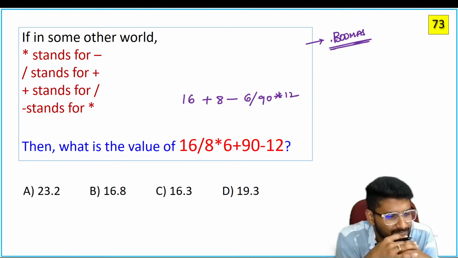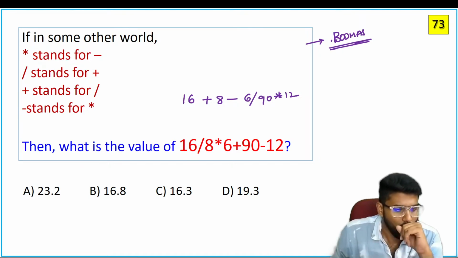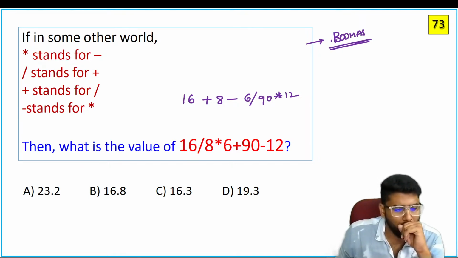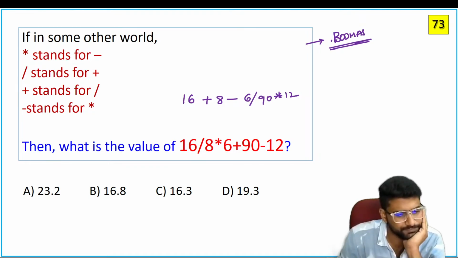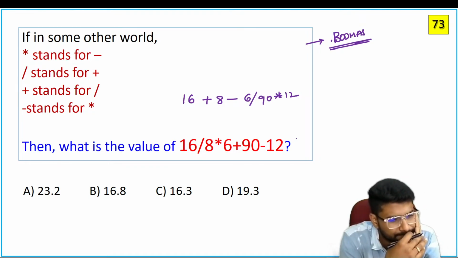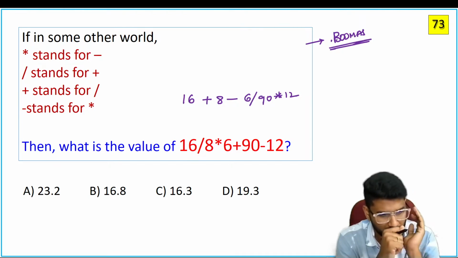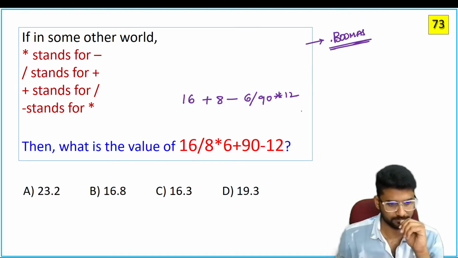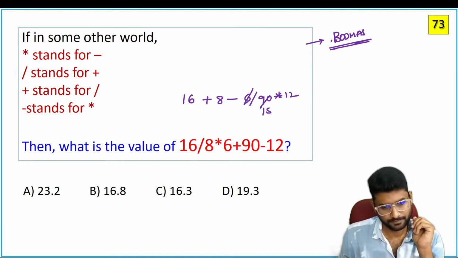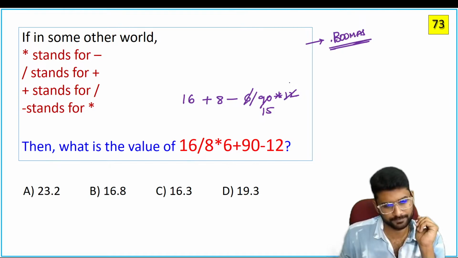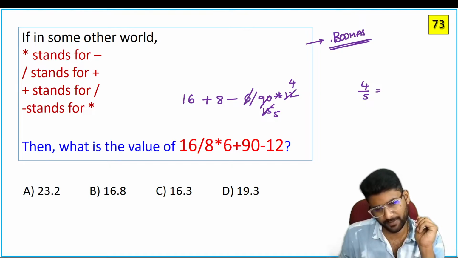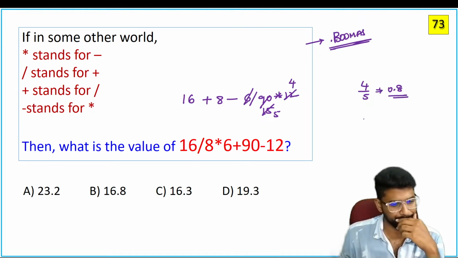What is the answer? What about the 4 by 5? 0.8.